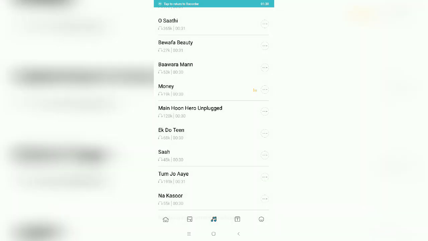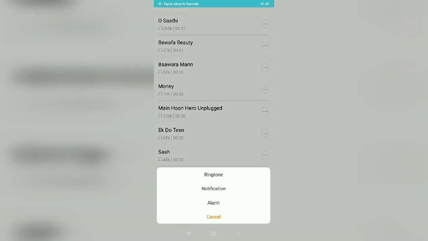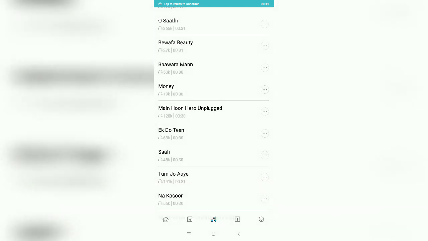And when you go on this, it will add ringtone, notification, alarm. Also, you can set where you want. If you click on ringtone, it will be set as ringtone.